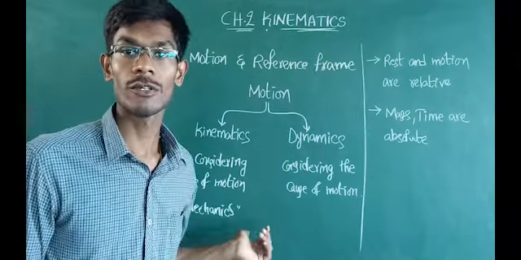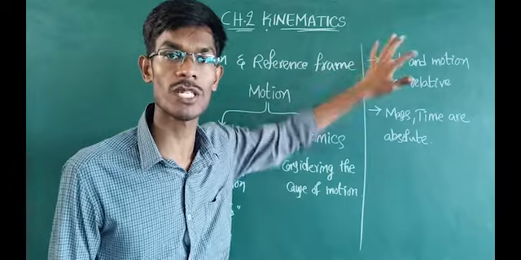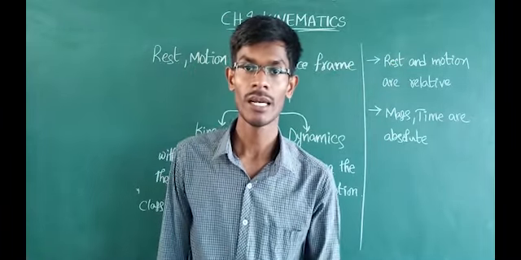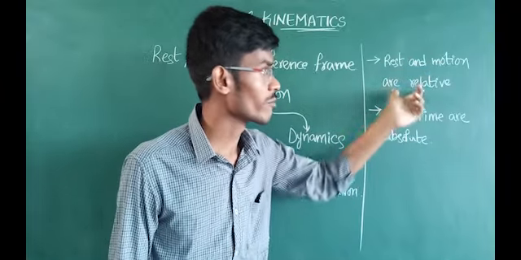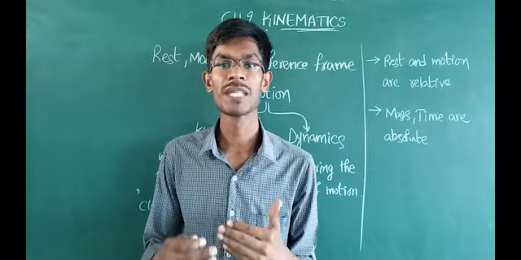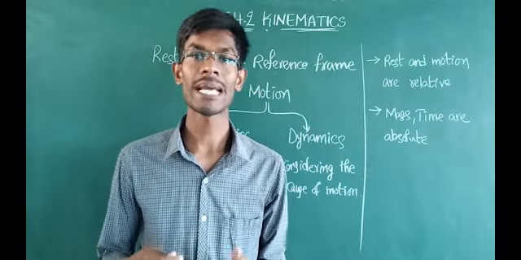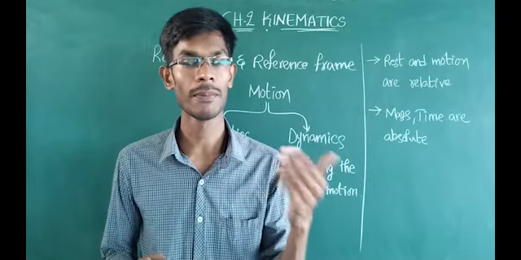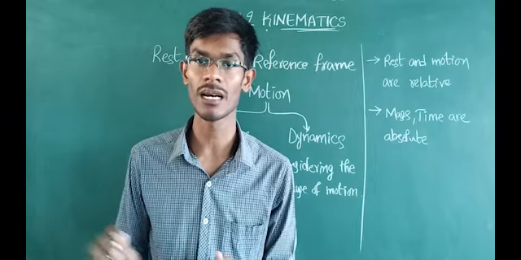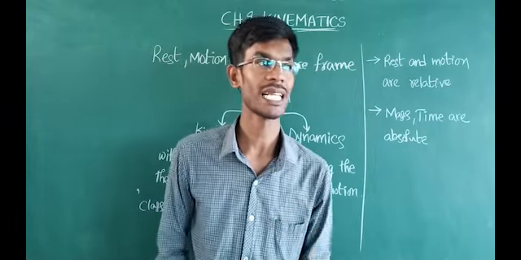So here in this classical mechanics, the rest and motion are relative terms. As we have seen, what is rest and what is motion, and these terms are relative. Why? Because it depends upon the observer's reference frame. Sometimes rest may be visible as motion, and motion may appear as rest. So if you consider an example